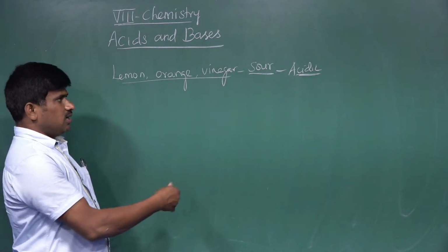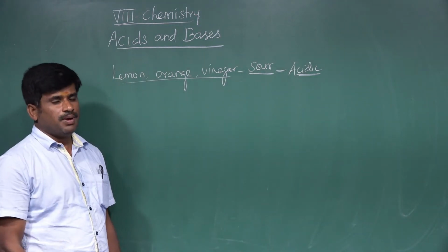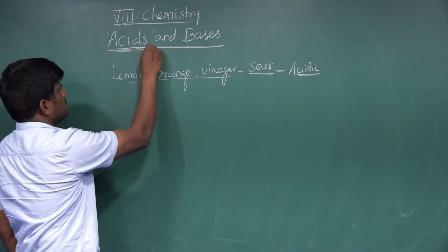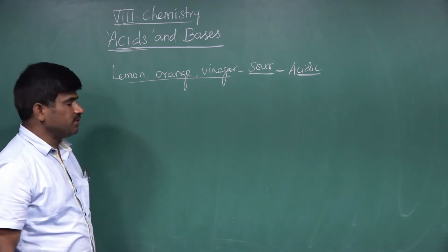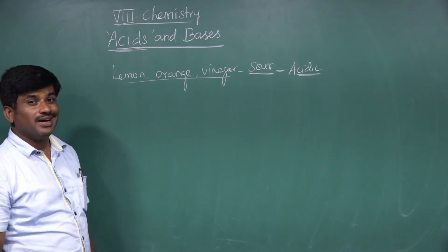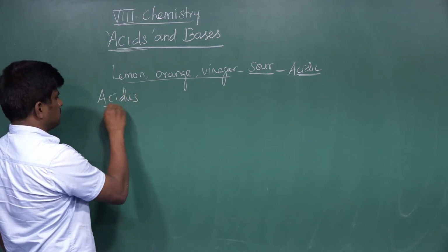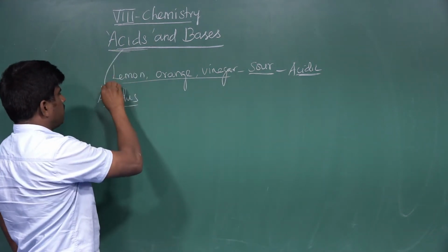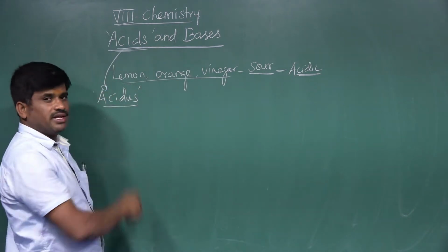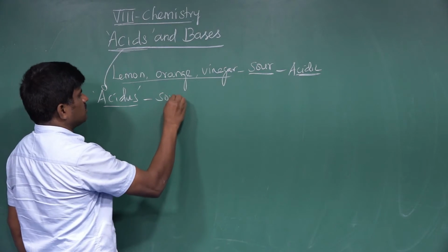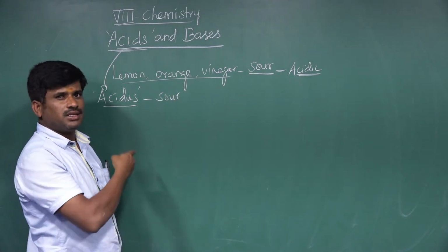Okay, let's see the definition and meaning for acids. The word acid is derived from the Latin word acidus. What is the meaning of acidus?